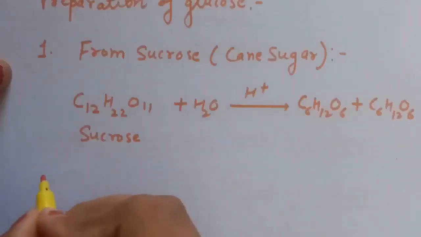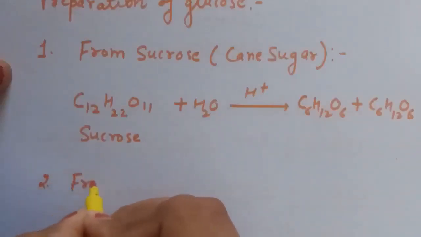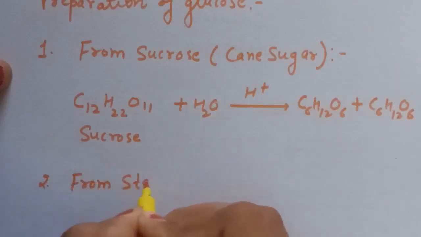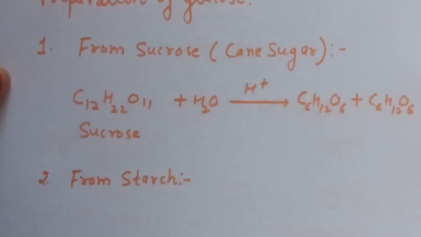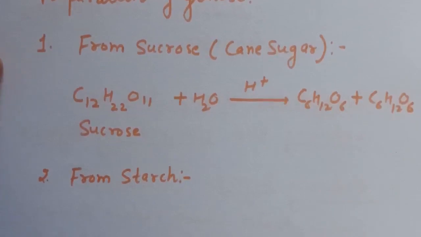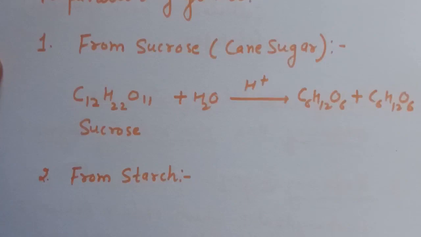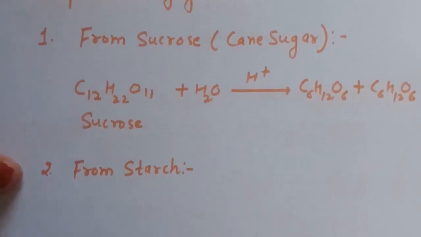Second preparation of glucose is from starch. Glucose is obtained by the hydrolysis of starch by boiling it with dilute H2SO4 at 393 Kelvin under 2 to 3 atmospheric pressure. Starch, which is a polysaccharide, has the formula (C6H10O5)n.